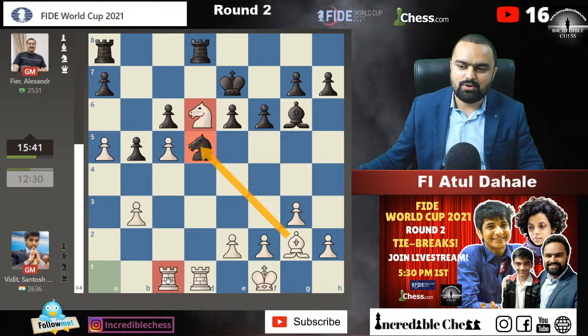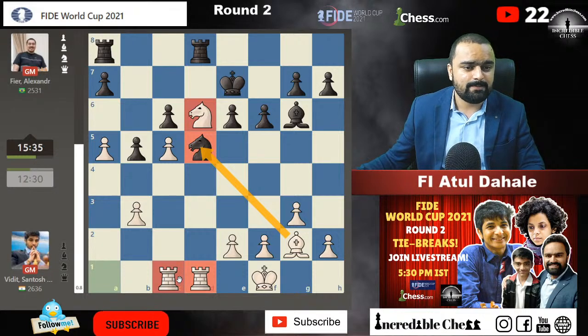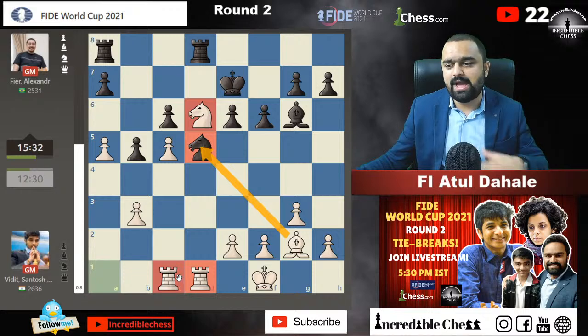Rook to c1. Yeah, he brought the rook. First of all, he's bringing the rooks into the game. And then he will do something in that situation also. So let's figure out what is going to happen after some time.